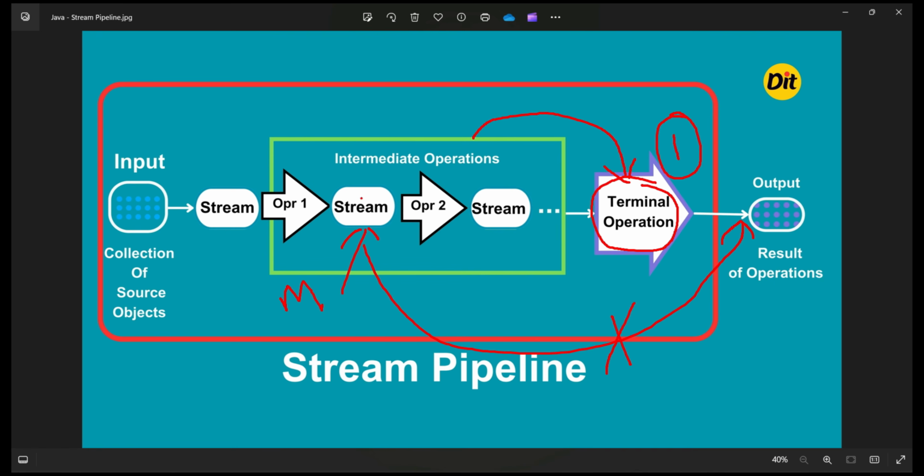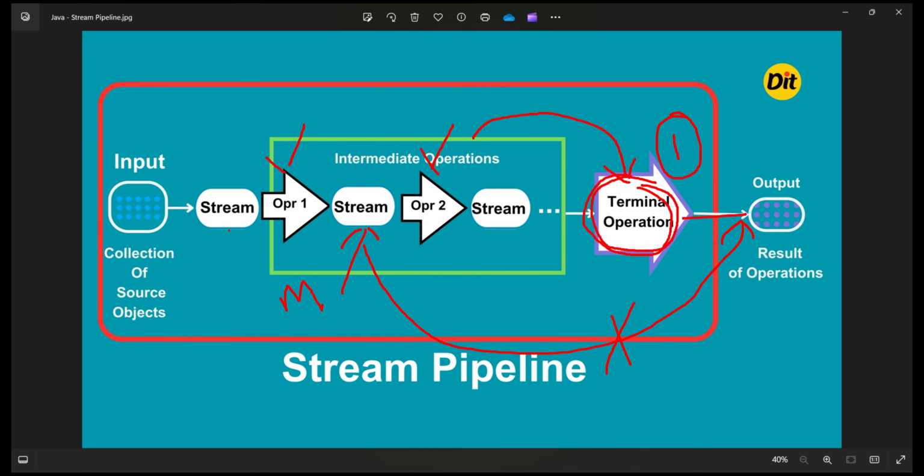Once you invoke the terminal operation, all the operations will be executed one by one in sequence, and at the end the terminal operation will be executed, and finally you will get the result. So this is all about the execution flow of all stream operations with respect to the stream pipeline.